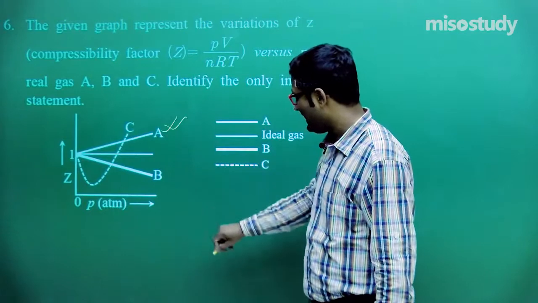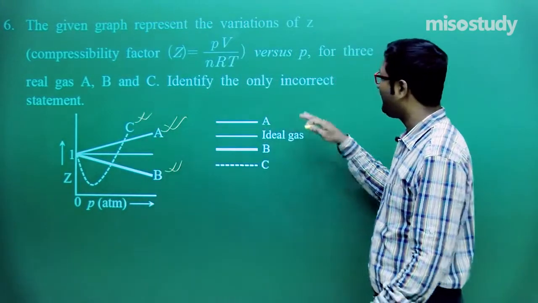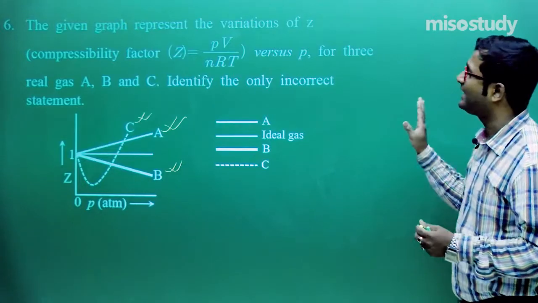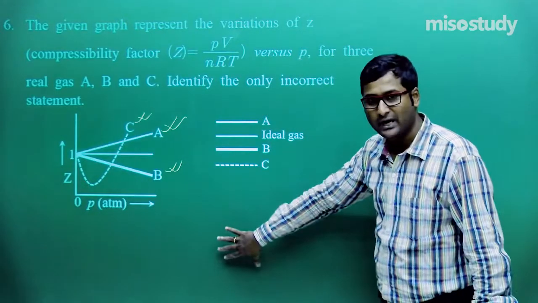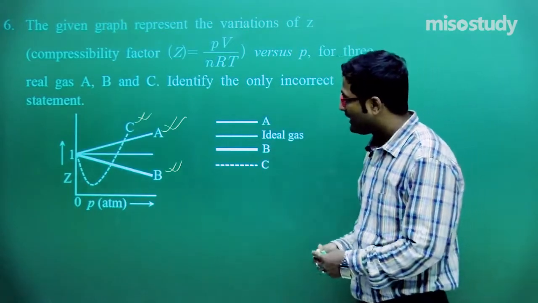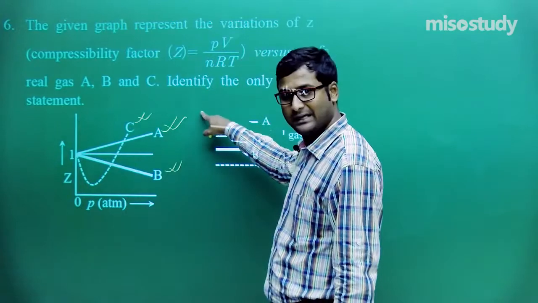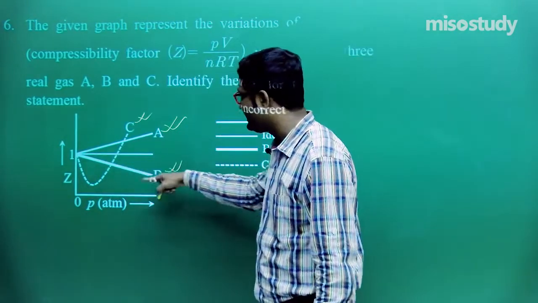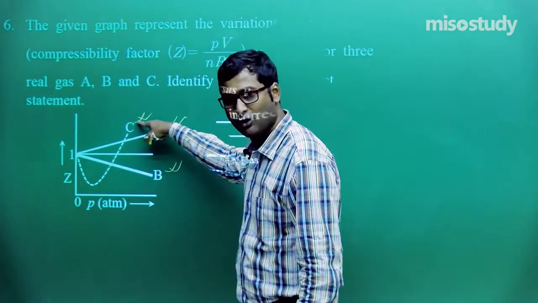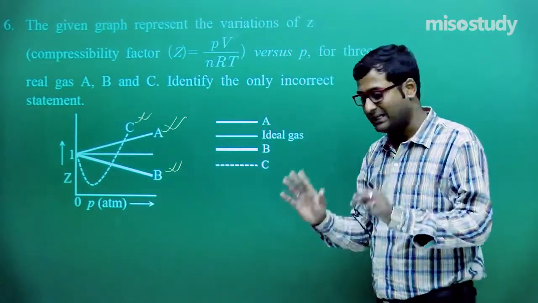This is gas A, this is gas B and this is gas C. Clear to you? Identify the only incorrect statement. Have you seen the graph? We'll move to the next slide for the options. Look here. This is gas A, where the slope is increasing. Here the slope is decreasing, and this one is a variation in slope, moving from the negative side towards the positive side. Clear to you?